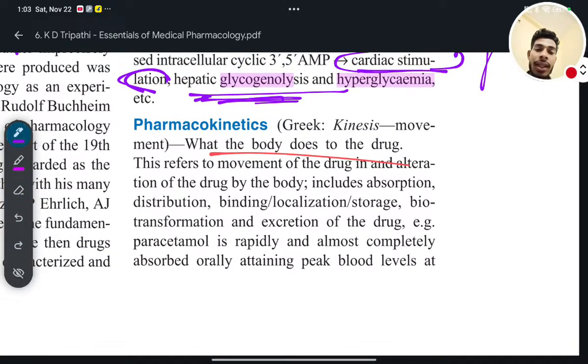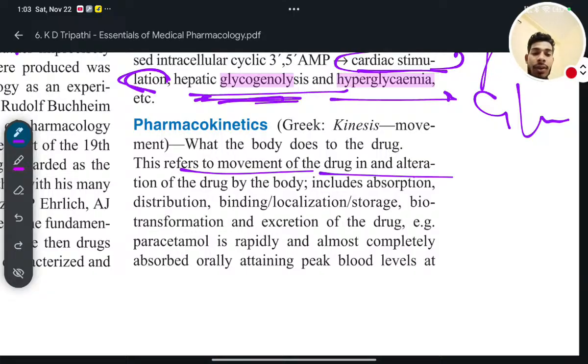So in that case, what the body does to the drug refers to the movement of the drug and the alteration of the drug by the body, and includes absorption, distribution, binding, localization or storage, and also biotransformation. Biotransformation means metabolism.